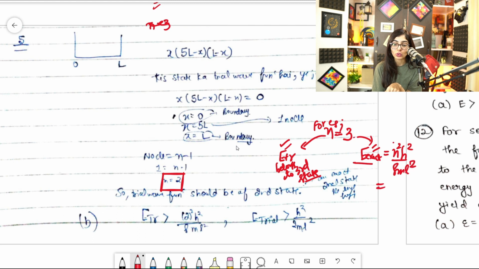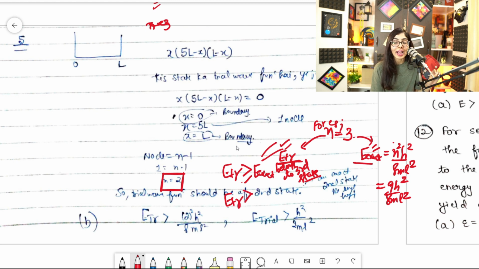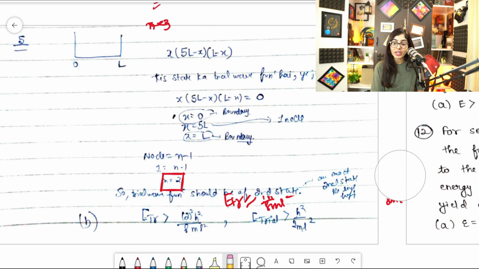That is, n is 3, so 3 square would be 9h square by 8 ml square. And then I'll say that E trial, whatever energy belongs to the third state, will obviously be greater than or equal to E exact. That means I don't know the value of E trial, but I can deduce that it will be at least 9h square by 8 ml square. Clear, guys? I'm just taking one example. So this was for n is equal to 3.